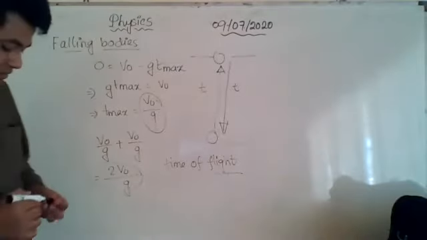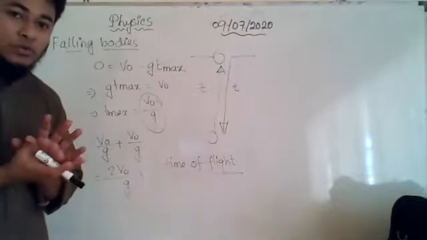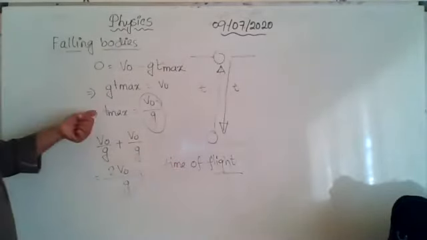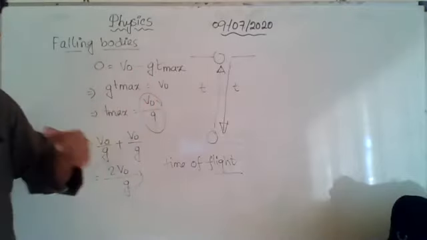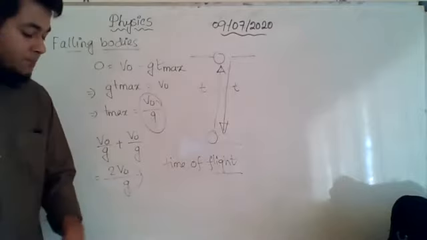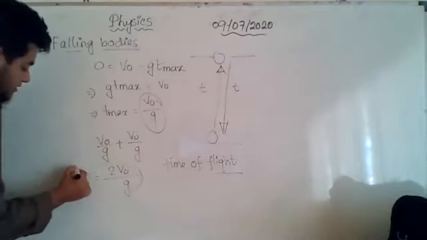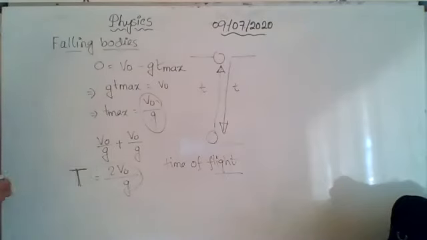The body took off from the ground, and then again it came back. In between, the required time is the time of flight. So always remember the time of flight is double the time to reach the maximum height, because a similar amount of time it is going to take to come back to the ground. And time of flight is represented by capital T.